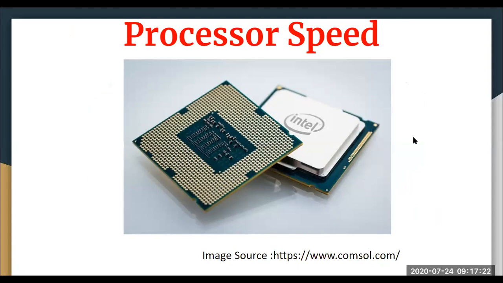Every processor comes with a clock speed, and that clock speed determines at what speed your processor is working. Mostly it is 2.2 gigahertz for laptops, as far as I know. The speed at which your computer processes information, your processor's clock speed working together, is called processor speed. A good processor speed will get your tasks done faster, and the loading of all your applications will be faster. The better your processor speed, the less load on the CPU, and the faster the task.